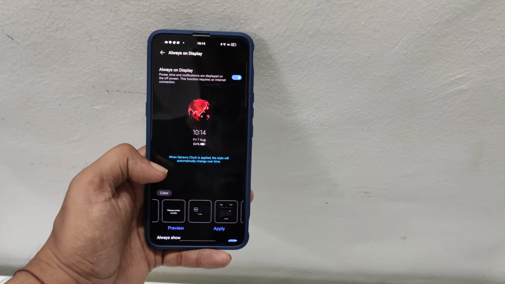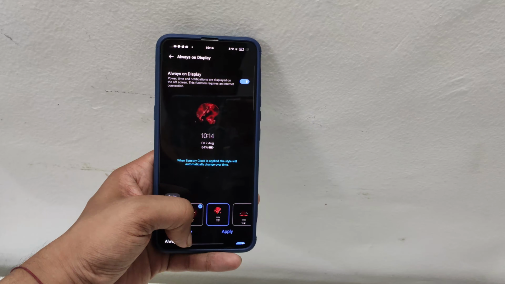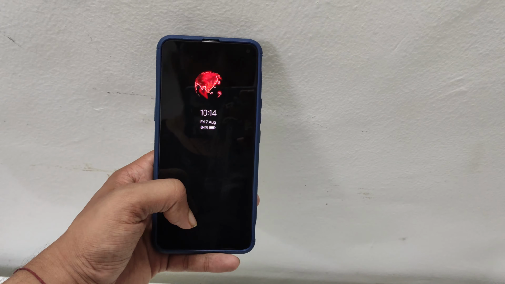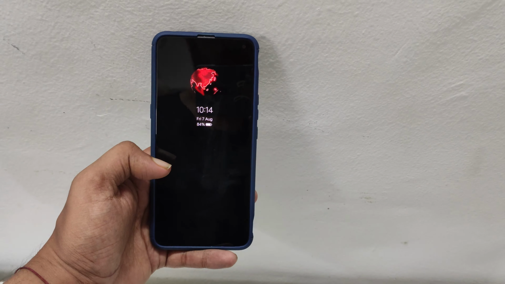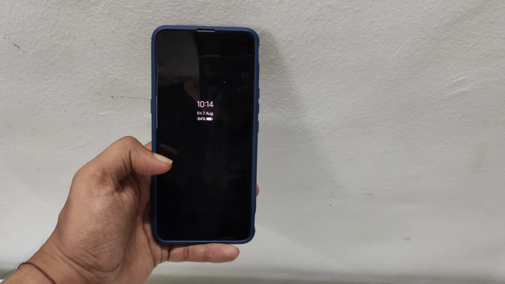There are so many different ones. There's one that is a sensory clock, so it changes over time, depending on how the weather is or what the time is. It's a really cool thing, so you should actually check these always on displays. OnePlus has just introduced their ones and they look really cool, but no one has gone in depth about this phone. The third app is the camera app and the gallery app.